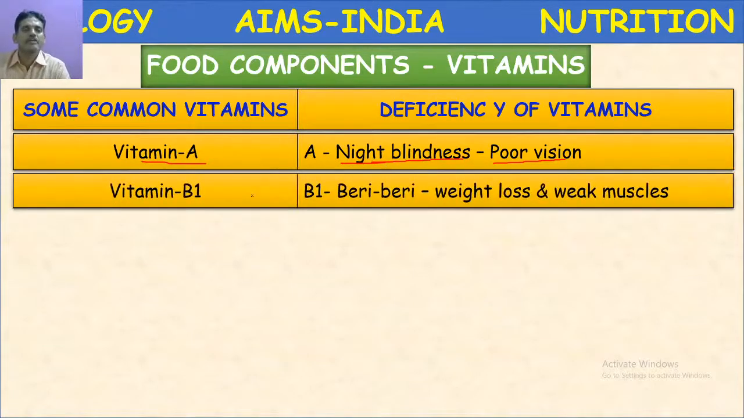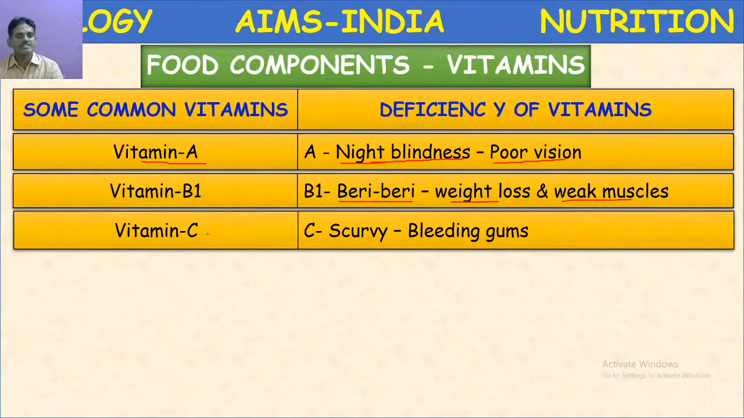Next, vitamin B1 deficiency leads to beriberi disease. Beriberi disease occurs particularly when we consume highly polished whole grain, particularly polished rice without husk. The beriberi disease symptoms are weight loss and weak muscles.